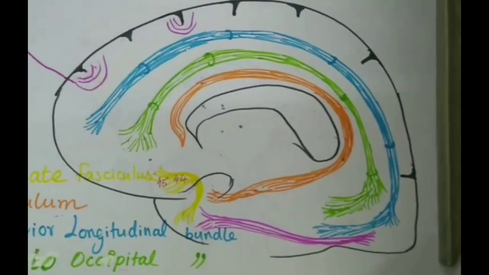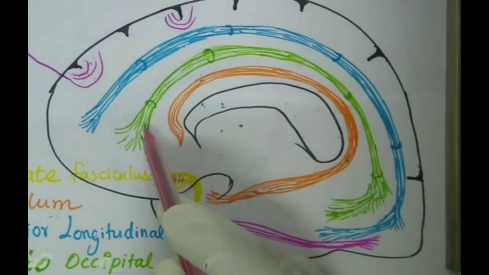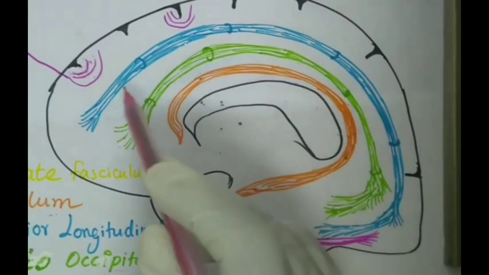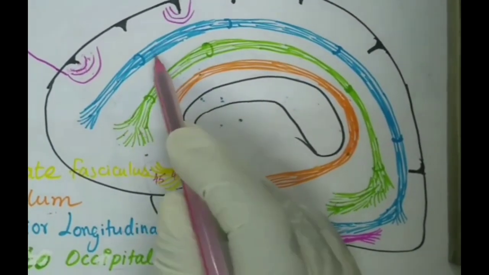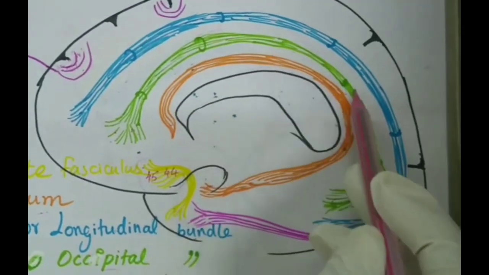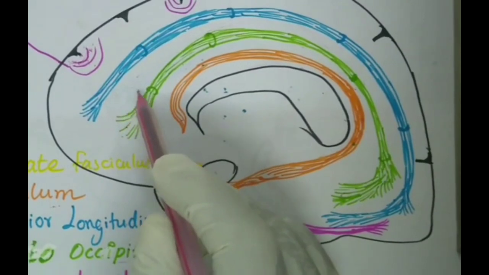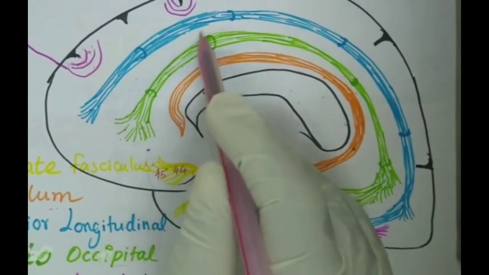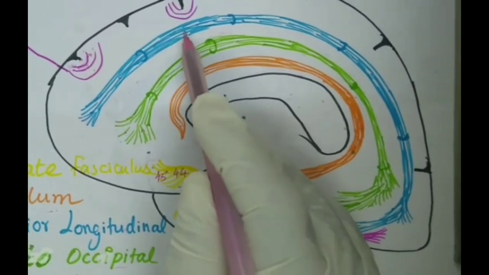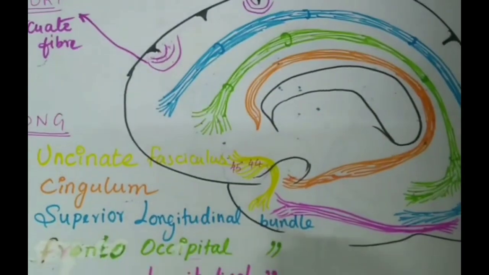So you can see over here we have the superior longitudinal bundle, then we have the fronto-occipital bundle, that is the fronto-occipital bundle, and that is the superior longitudinal bundle. So these are all what? Association fibers. They are communicating the different parts of the cerebral cortex with each other, and that mass of white band which is between these two fiber bundles is the corona radiata. They are actually the projection fibers. The corona radiata will pass between these two bands.